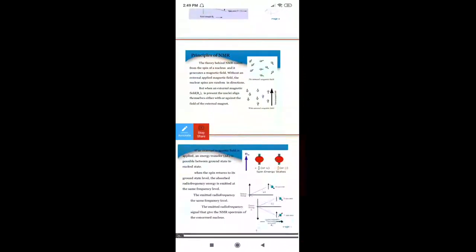Here you people are already aware of the structure of atom. You know that there is a difference in the energy levels from ground to excited state. No electron wants to stay in the excited state for a longer time. It will come to the ground state to attain stability. In the same way, when the nuclear spin goes to the excited state, it will not remain there. It returns to the ground state.